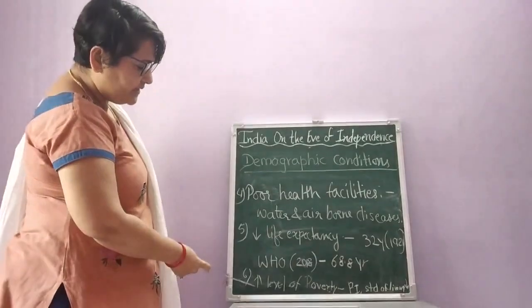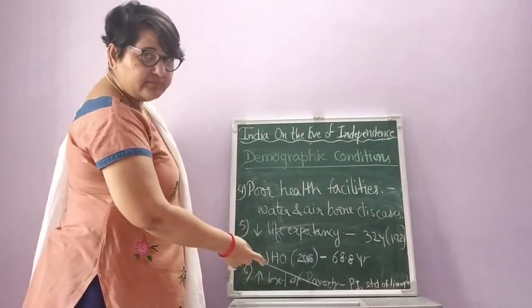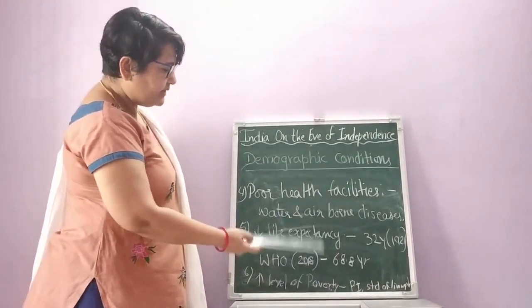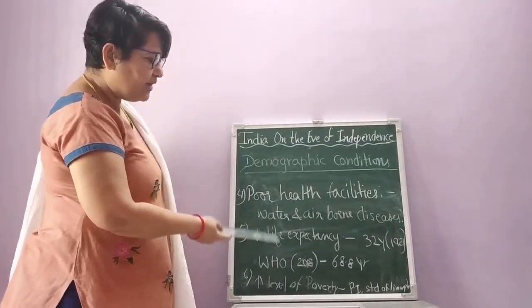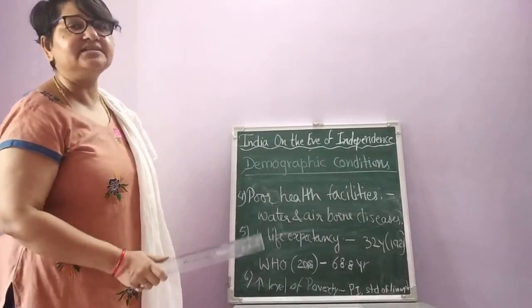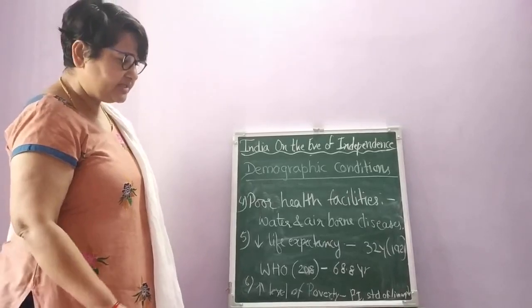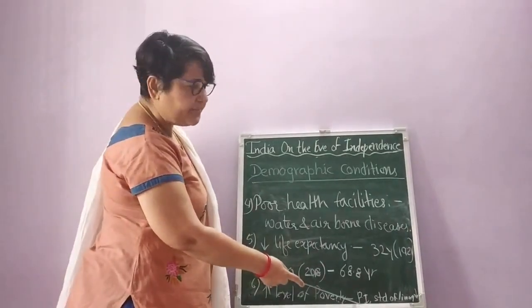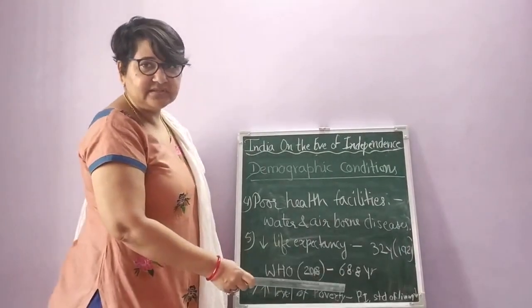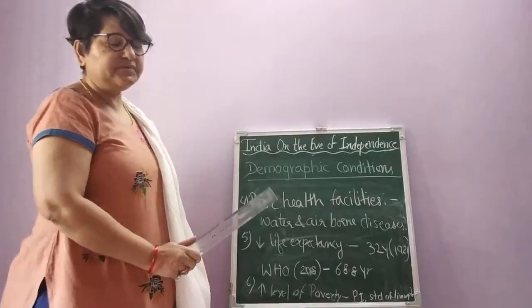Now, if we talk about the last point, high level of poverty. Why was high level of poverty prevailing? Because of the poor health facilities and the low life expectancy ratio. And if you remember, we have already discussed that the agricultural sector and industrial sector were totally ruined by the Britishers. So what was the situation at that time? The per capita income, that means income per person. Obviously, how we calculate the per capita income, I have already discussed in the previous chapters.